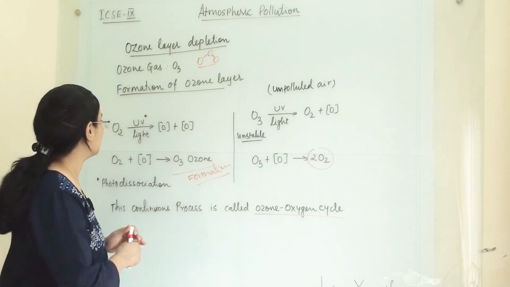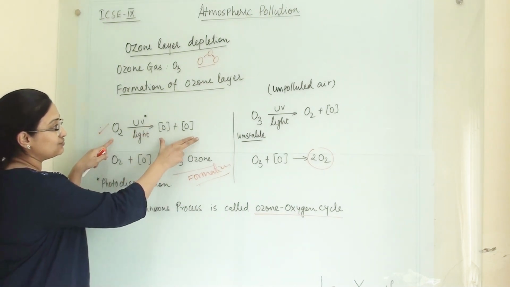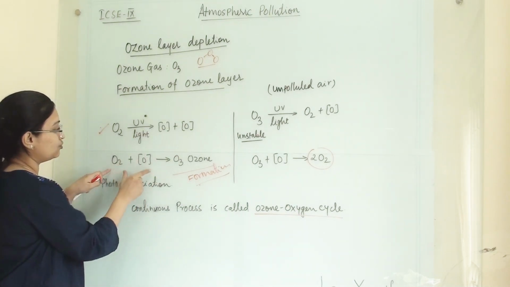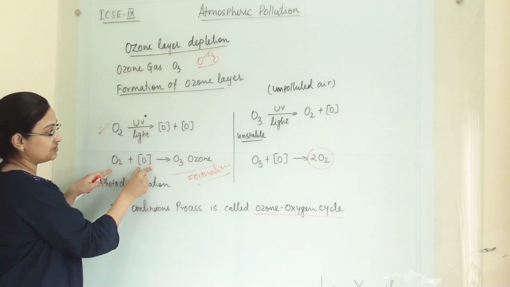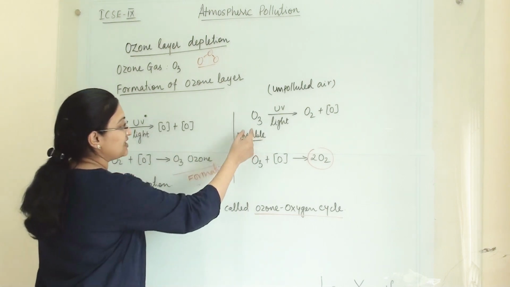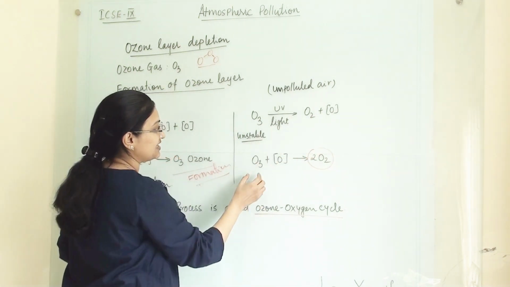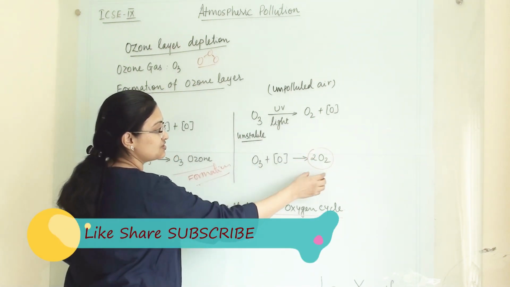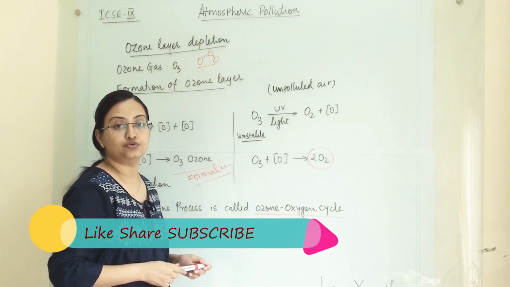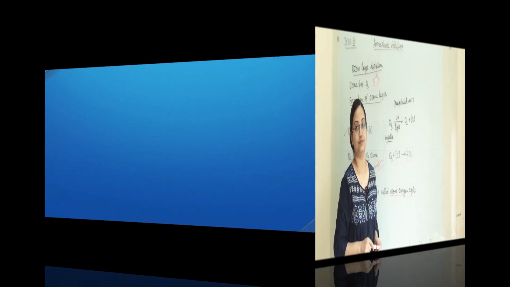If you see here, O2 will give 2 nascent oxygen, then O2 will combine with 1 nascent oxygen. And similarly here, ozone will give us O2 and nascent oxygen. Again, the ozone and nascent oxygen will give us 2 molecules of oxygen.